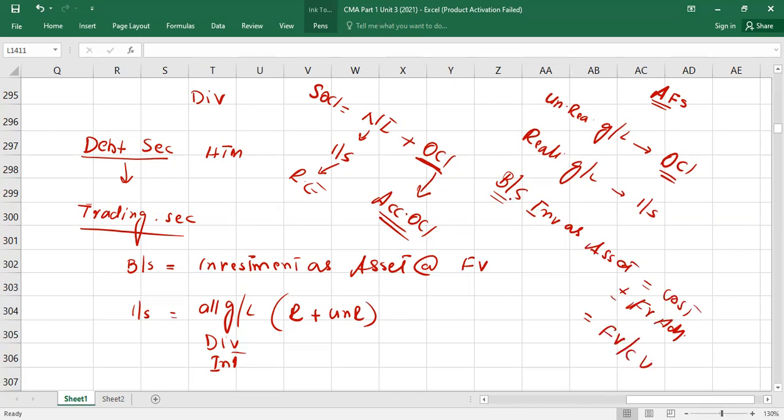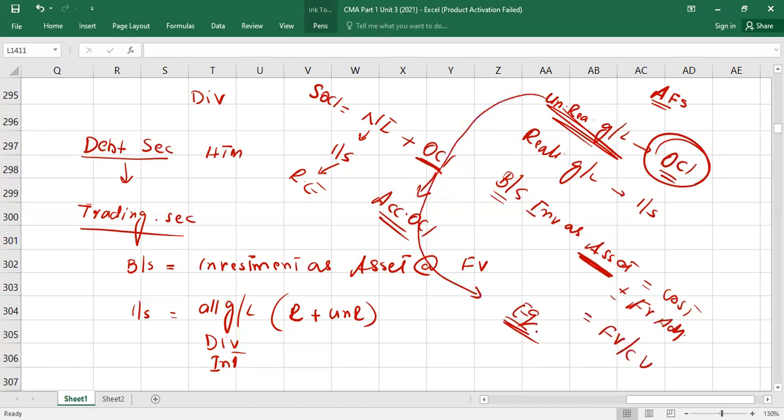Plus under the balance sheet, in the equity section, the unrealized gain or loss will be written also, with the name of accumulated OCI. Because I told you this OCI item is transferred to accumulated OCI in equity, and net income is transferred to retained earnings in equity. There's the change. Understood?